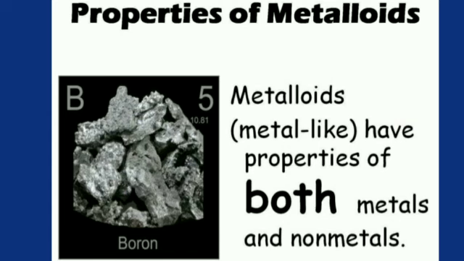Next category is metalloids. These are elements which show some properties of metals and other properties of non-metals. The elements whose properties are intermediate between those of metals and non-metals are known as metalloids.